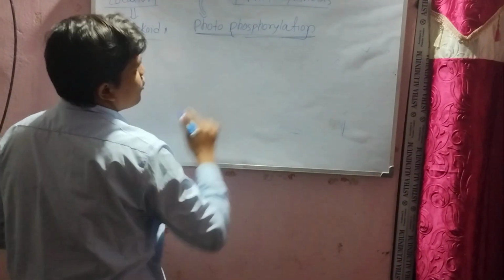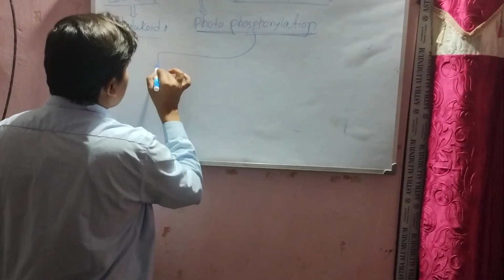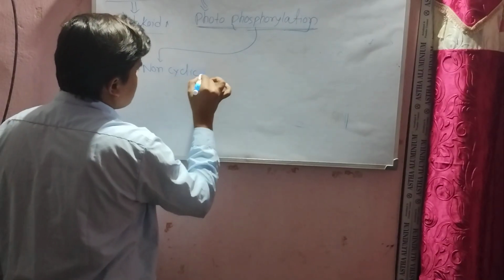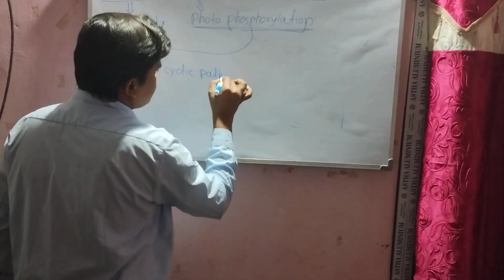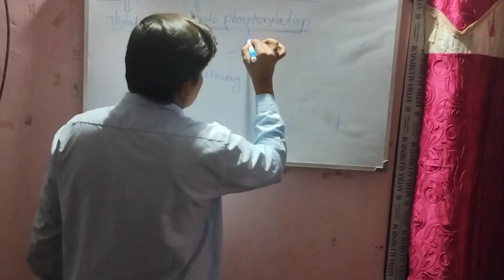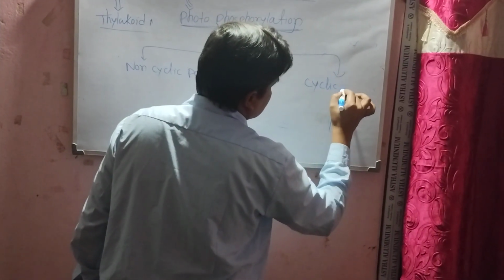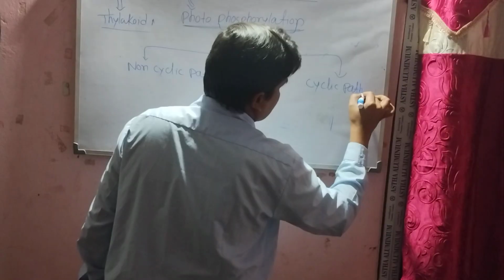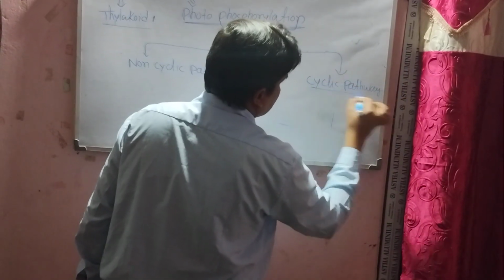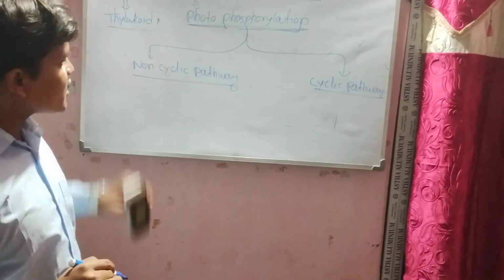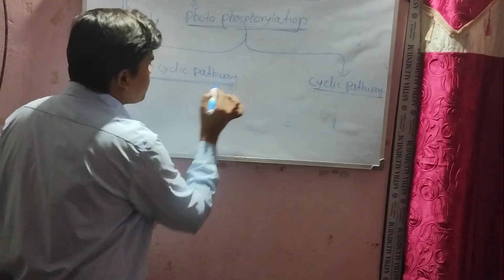Photophosphorylation occurs in one way as the non-cyclic pathway and in another as the cyclic pathway. Why is it called the non-cyclic pathway?